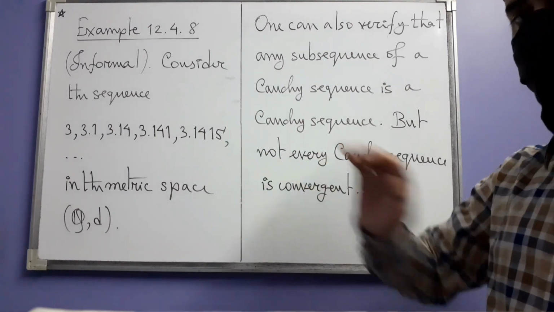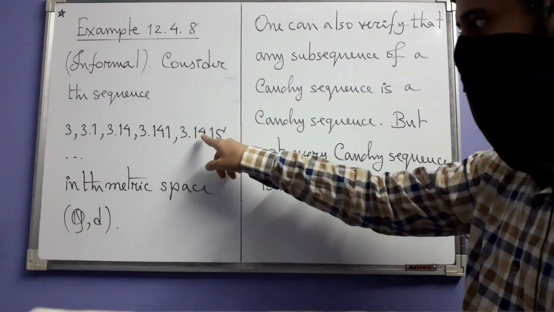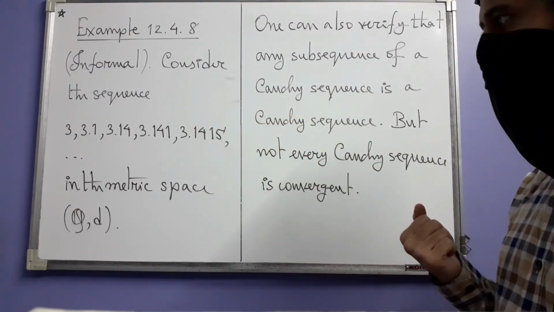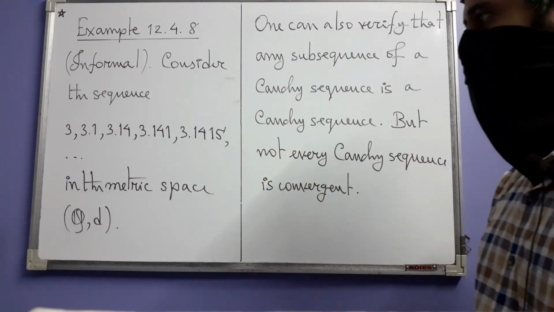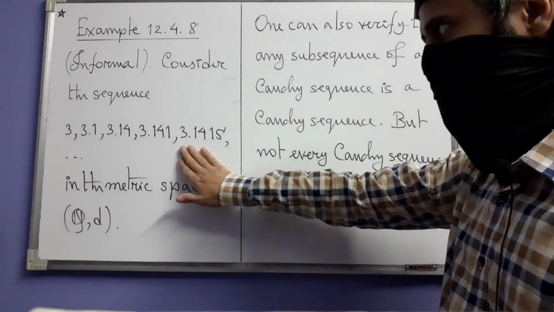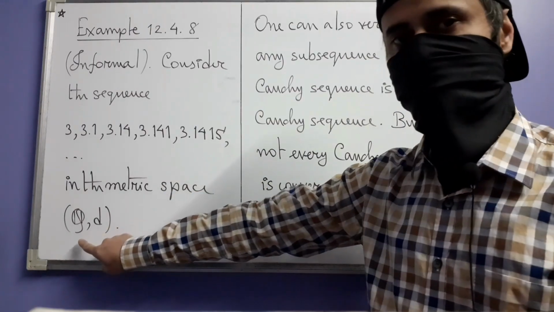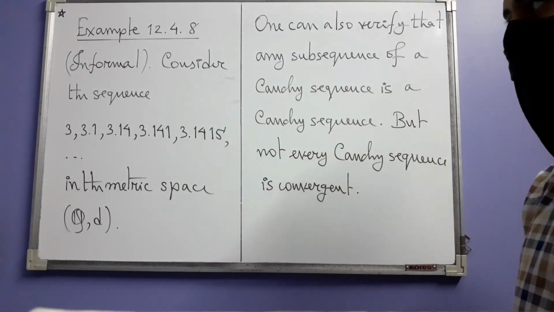So in that sense it is informal because we are not exactly rigorously saying what the next term is or what the one after that is. But you get the point. I mean, this is something you already know. So you consider this sequence and it's obviously a sequence in the metric space of rational numbers with the usual absolute value metric.